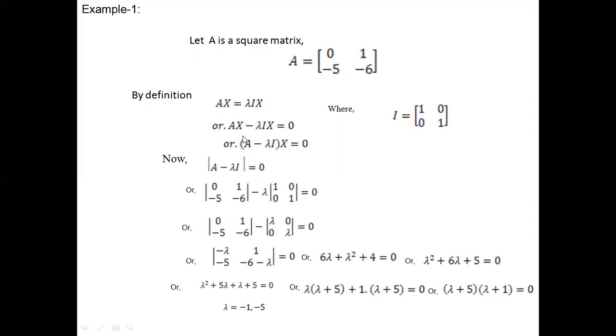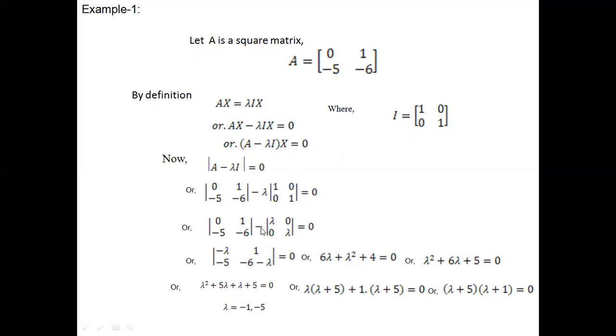So, the determinant of this part, A minus lambda I, is 0. So, if A is the matrix 0, minus 5, 1, minus 6, it is put here. So, 0, minus 5, 1, minus 6, minus lambda multiplied with the identity matrix, equal to 0. So, this is 0, minus 5, 1, minus 6, minus lambda 0, 0, lambda, equal to 0.